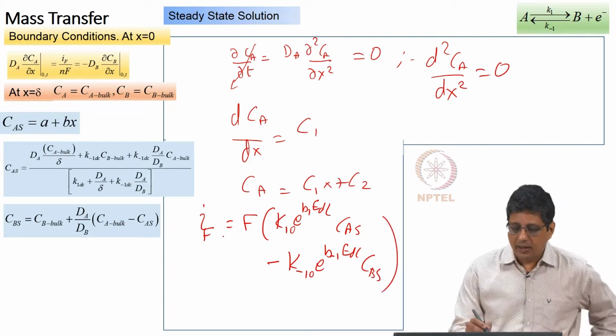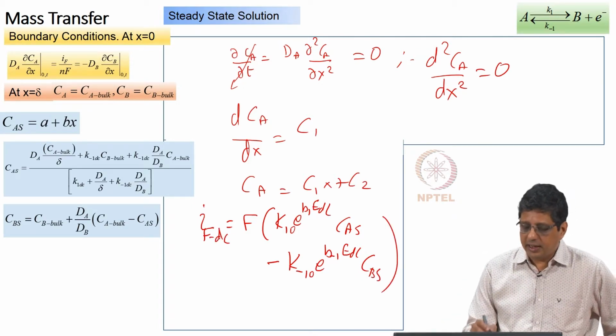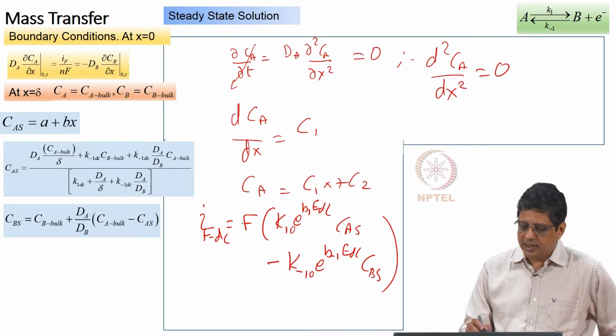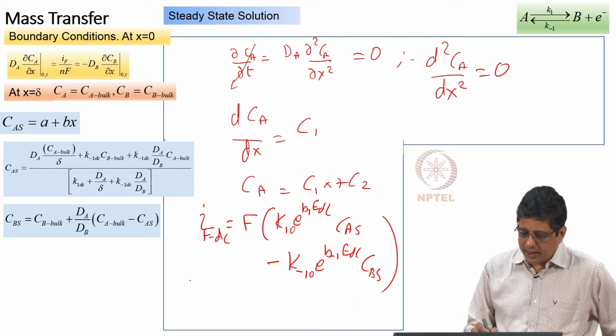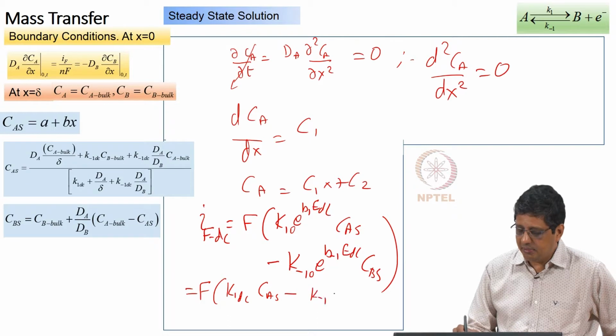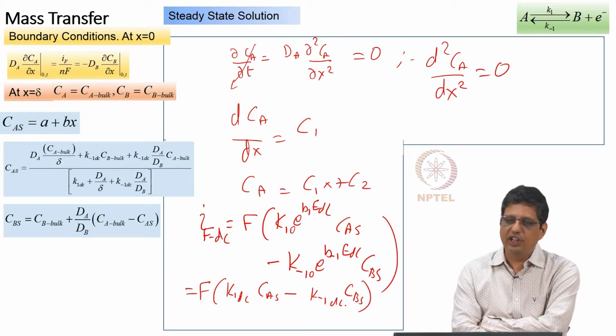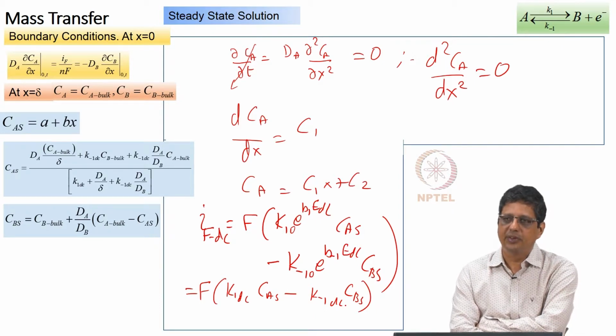Correct. Under steady state condition, at a given DC, I will write IF DC, the Faraday DC current, is Faraday constant multiplied by the net rate, and I can write this as K1 DC, which means K1 at EDC, CAS minus K minus 1 DC, CBS. If you assume dA and dB are equal, it will become a lot simpler to do, but it is not necessary.